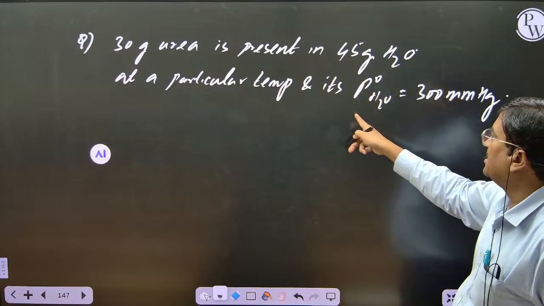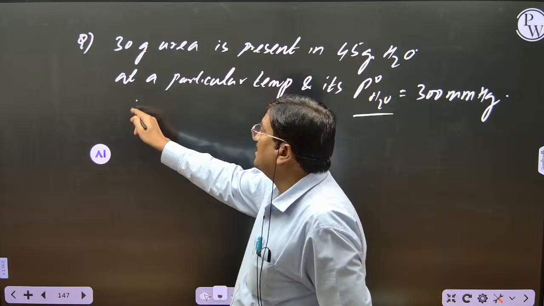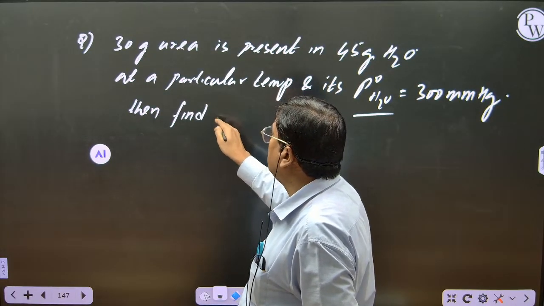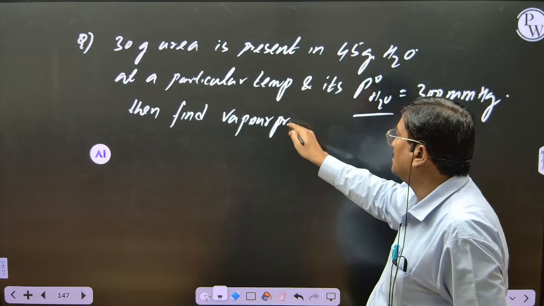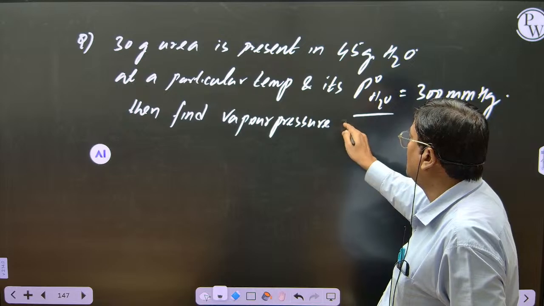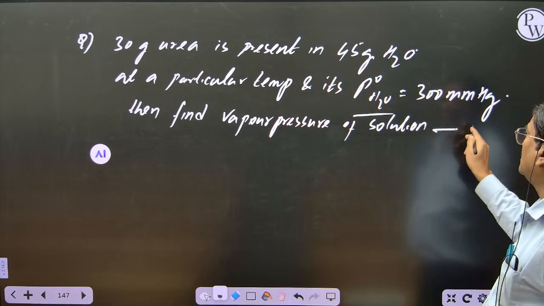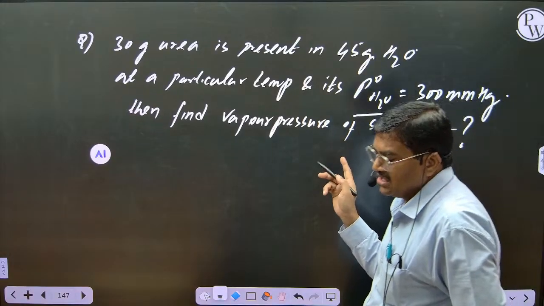This is the vapor pressure of pure solvent water, given 300 mmHg. Then find the vapor pressure of solution. This is the question related to Raoult's law.